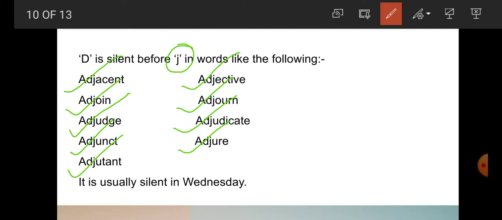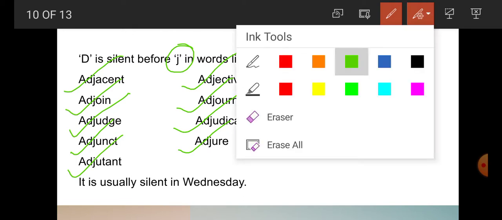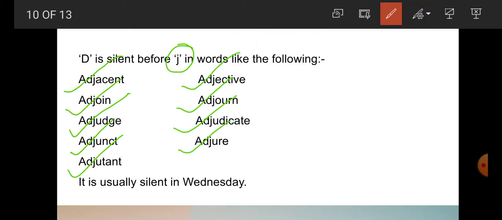So students, here D comes before J. All the words have D, and after that there is J. That's why D is silent in these words.